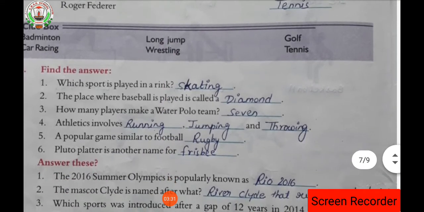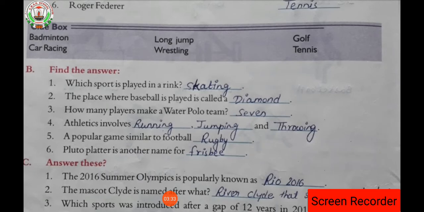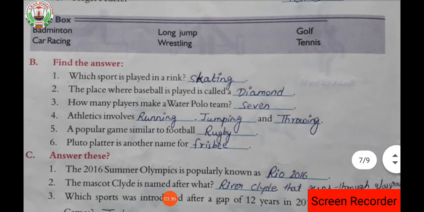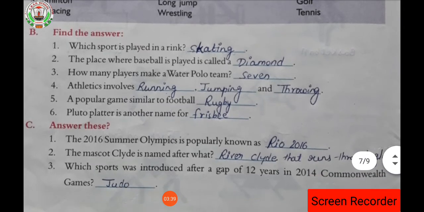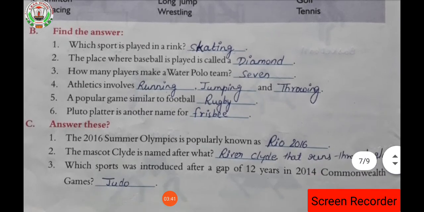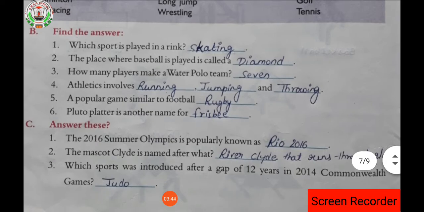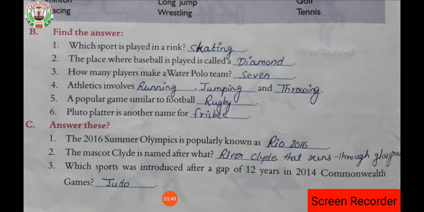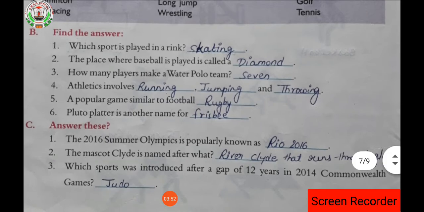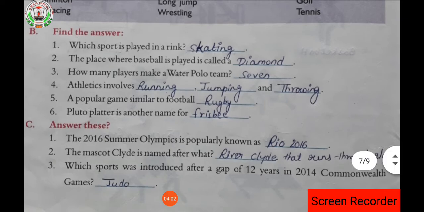Clear? Next question we have in the B part, that is find the answers. Here we have to find the answer. Which sport is played in a rink? That is skating. The place where baseball is played is called a diamond. That means wherever people play baseball, that place is known as a diamond. And which sport is played in a ring? That is skating. Clear? Inside the ring we play the skating game.